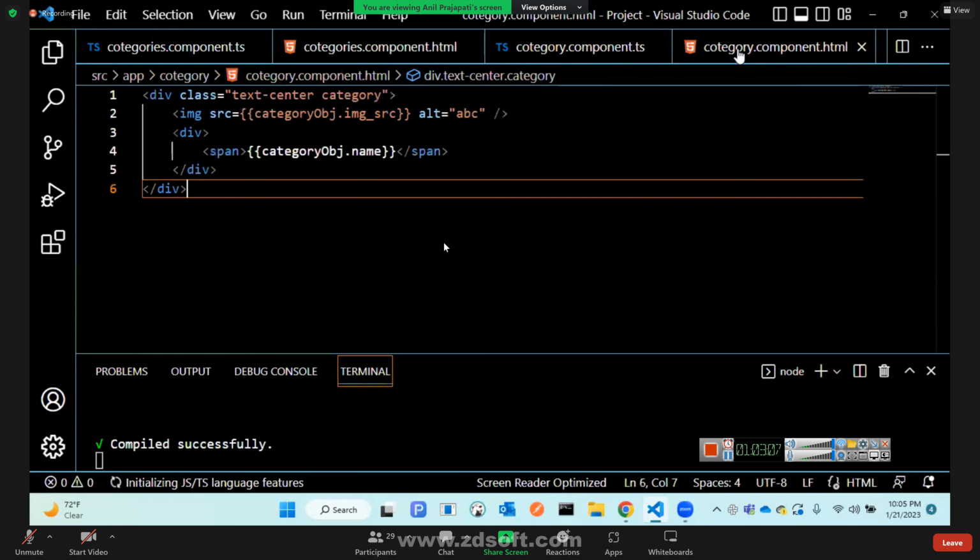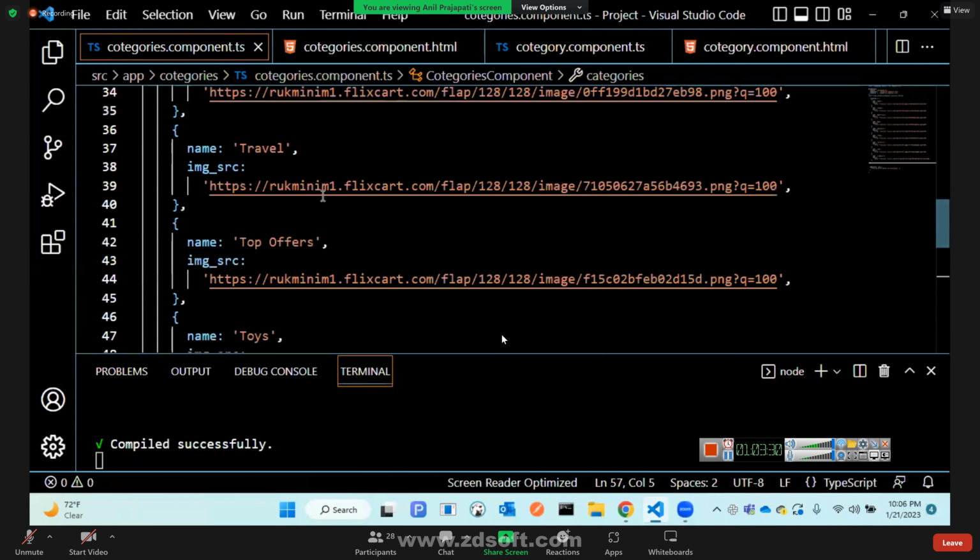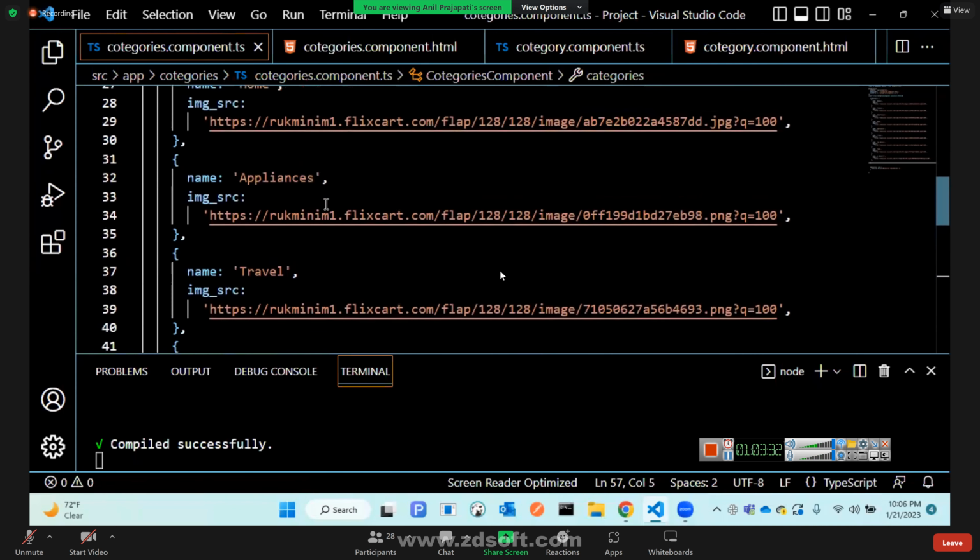You have category object dot image src. What is the problem? I'm not able to find out. Go to categories component dot ts. It looks good to me.